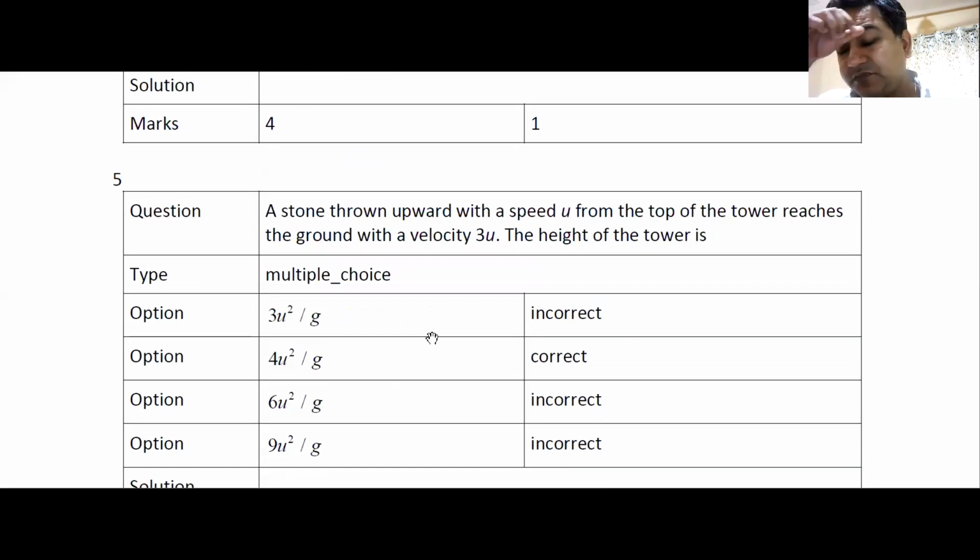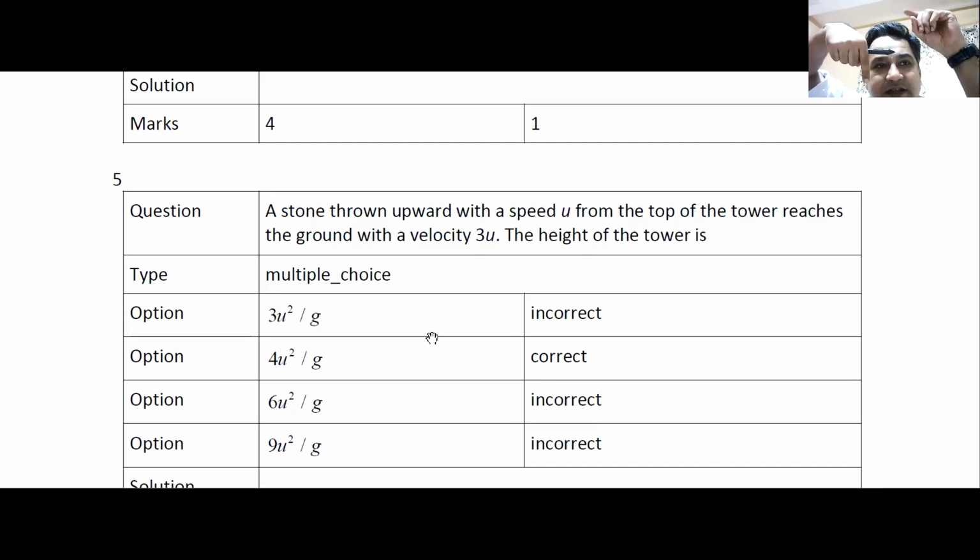So as I can see, question number 5: a stone thrown vertically upwards with a speed u from the top of a tower reaches the ground with a velocity of 3u. So when it is thrown up, it is u upwards. When it reaches ground, it is 3u downwards. You have to find the height of the tower.